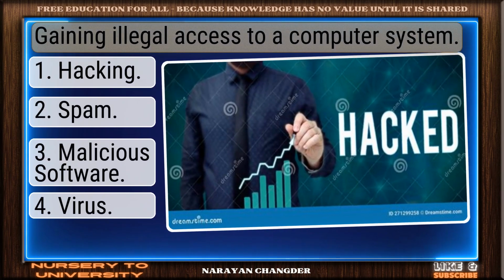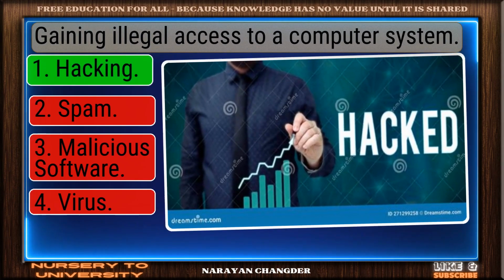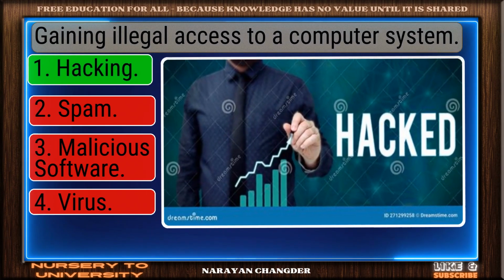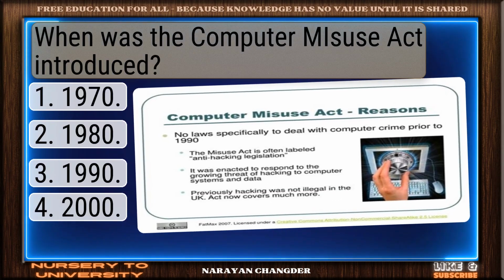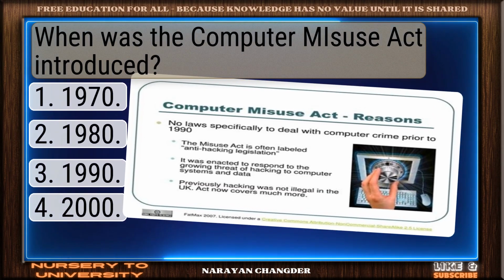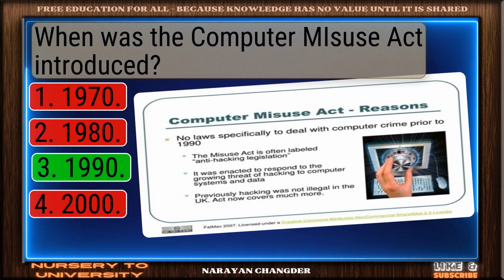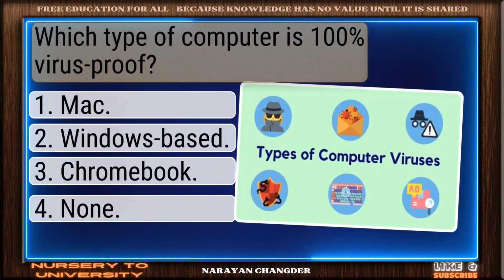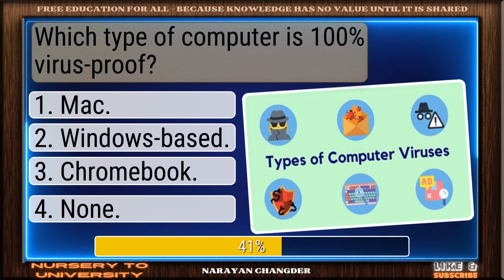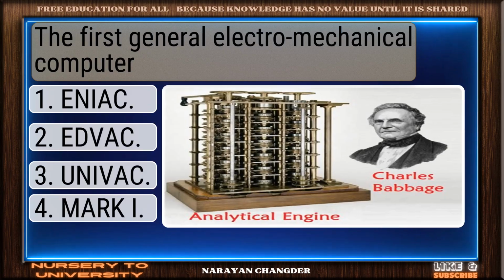Gaining illegal access to a computer system. Correct response. Hacking is accurate. When was the Computer Misuse Act introduced? Sharp thinking. 1990 is right. Which type of computer is 100% virus-proof? Right again. None is valid.